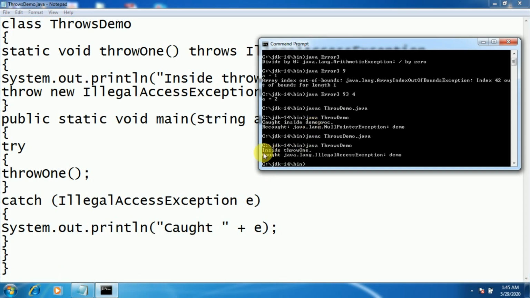See it. Inside throw1, caught java.lang.IllegalAccessException and the name. So whatever you have displayed in this catch block, that message you will be able to see. So this is how you can make use of a throws keyword in the program.